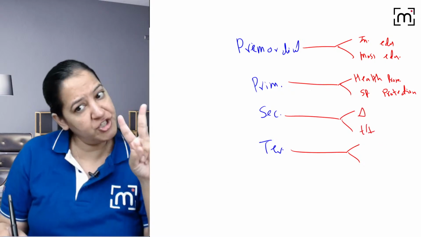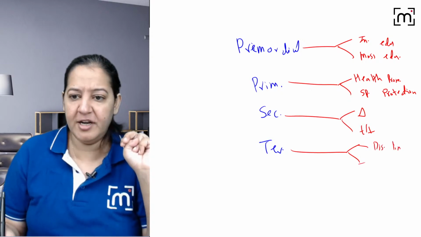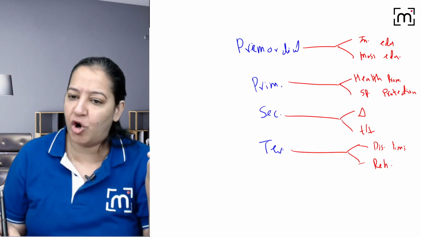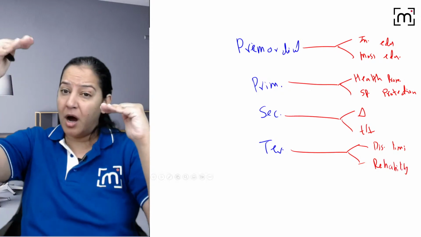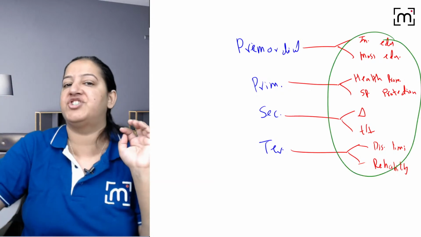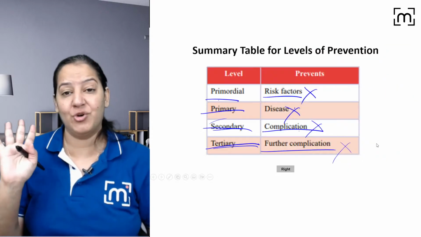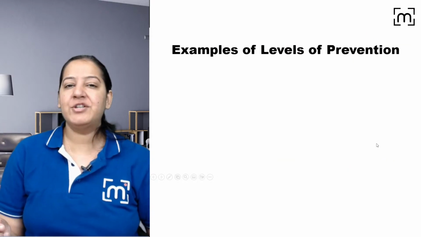Tertiary also has 2: disability limitation, like physiotherapy, and rehabilitation, providing schools and jobs and all. Rehabilitation. Everyone give me a thumbs up. So learn 2. These are known as modes of intervention at each level. Now if you got it, I will show you many MCQs based on that, right? I will ask you, so you have to write your answer.